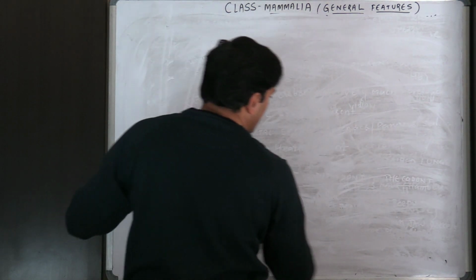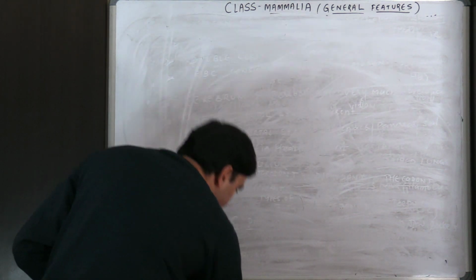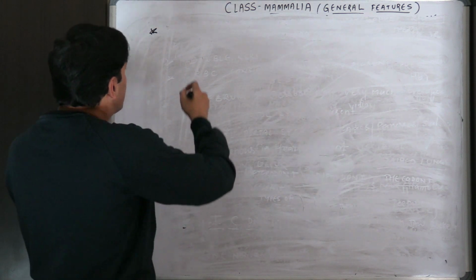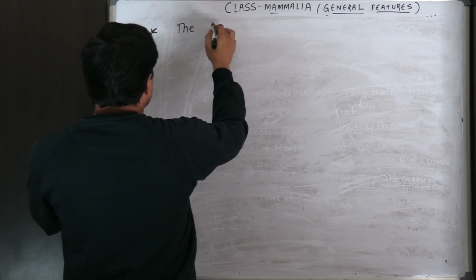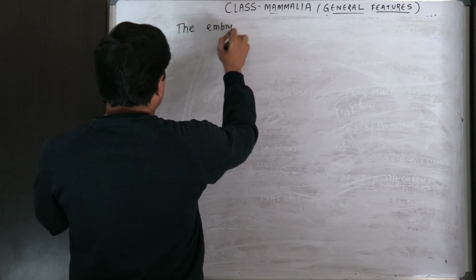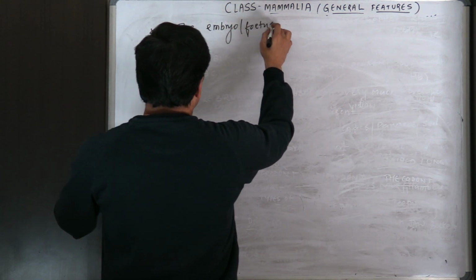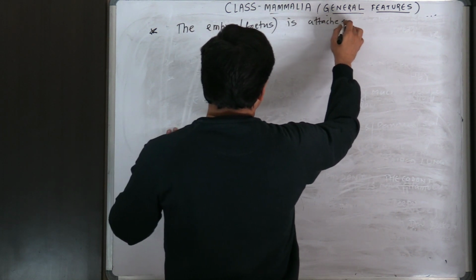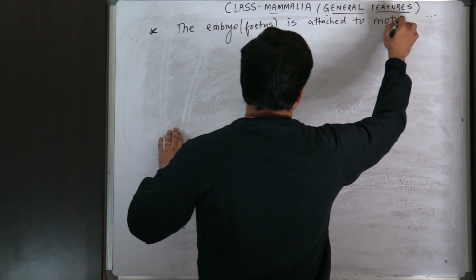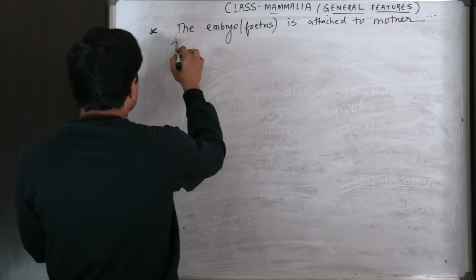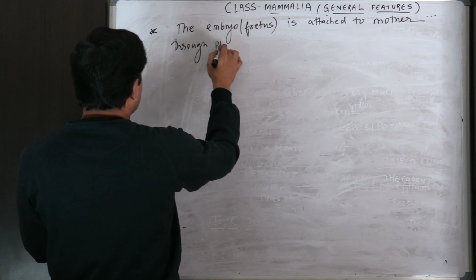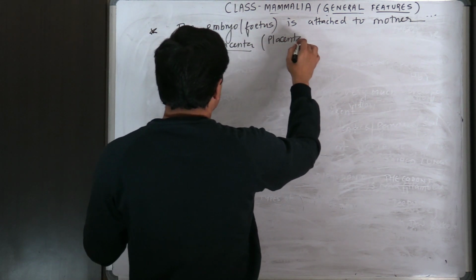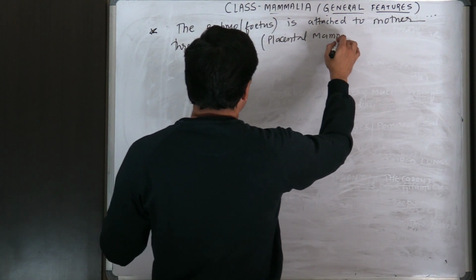Now coming to the next one, next few more characters. Now if I talk about the embryo, or I can say the fetus, the fetus is attached to mother through placenta. That's why those mammals in which placenta is found are called placental mammals.